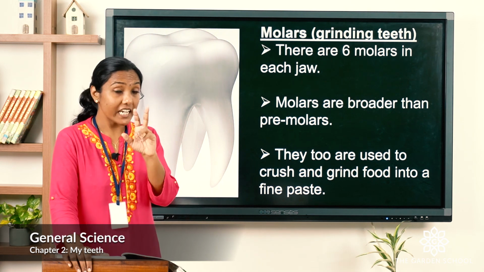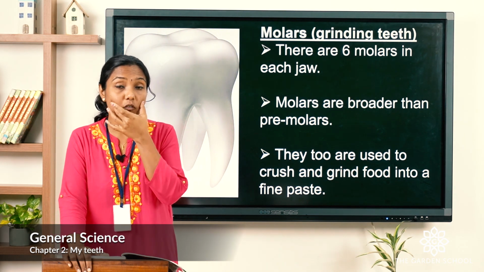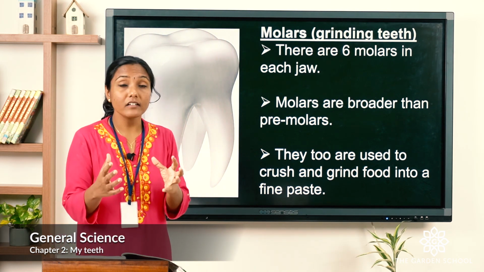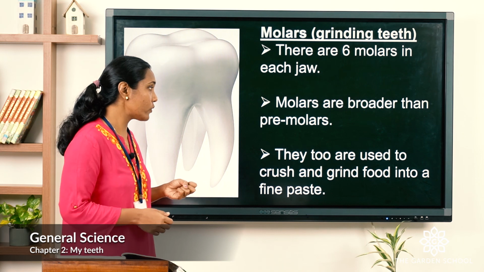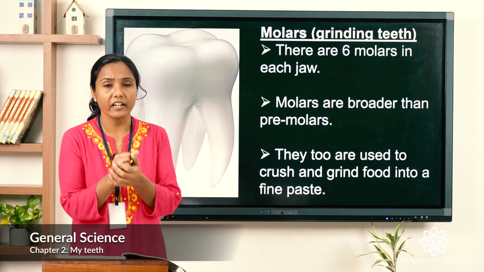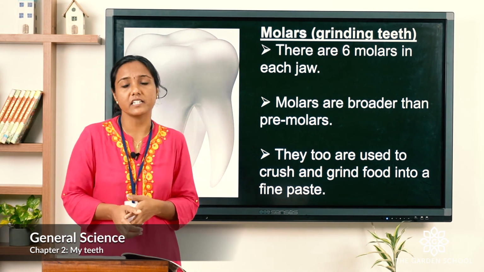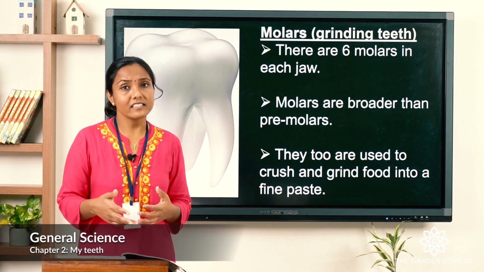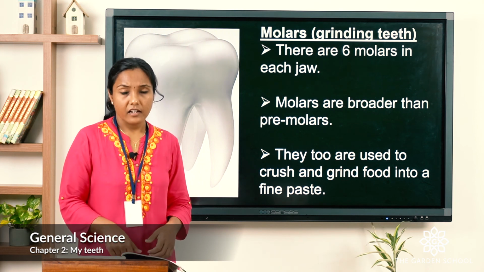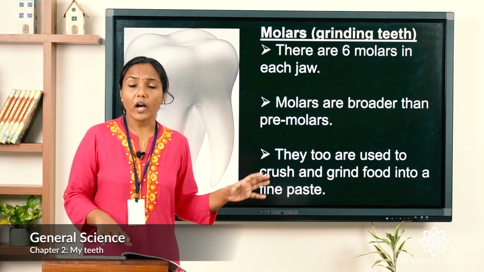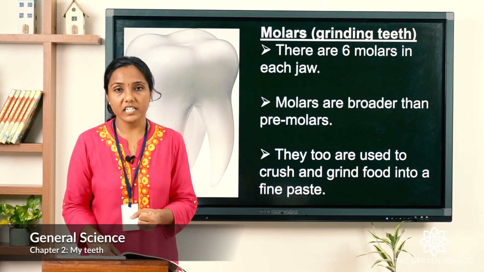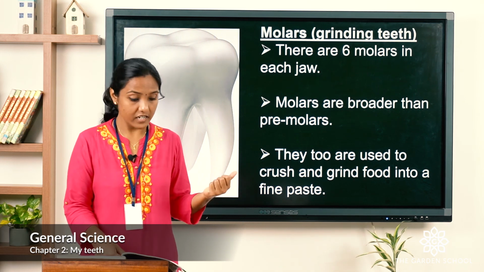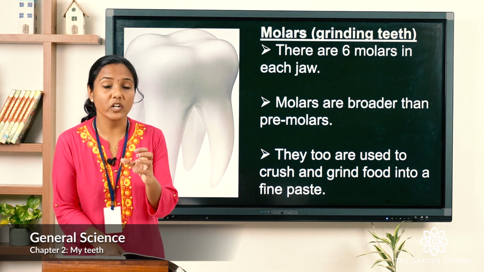Okay. Just remember that in each jaw we have 6 molar teeth. Molars are broader than the premolars, as I've told you, and are used to crush and grind the food into fine paste, which helps us to chew the food so that it gets easily digested. Now I hope you understood in detail the types of teeth we learned and the use of those teeth, right? Now let's move on to the next topic, the structure of a tooth.